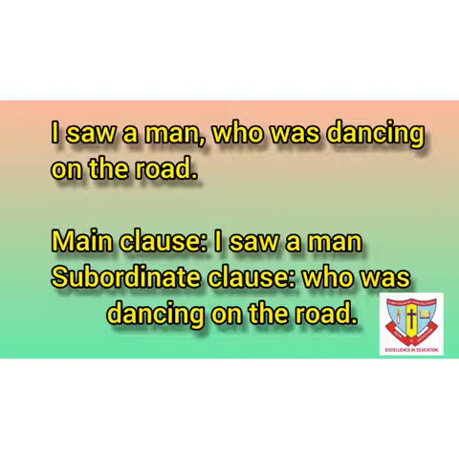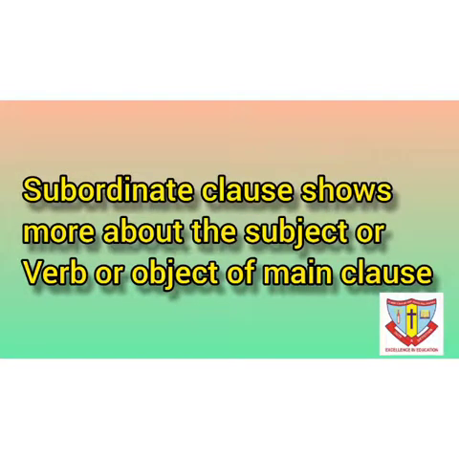So it is incomplete even with the verb. Such a part of the sentence is called a subordinate clause. This clause helps us know more about the subject or verb or object in the main clause.